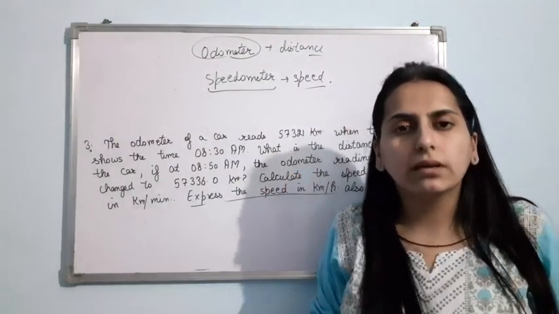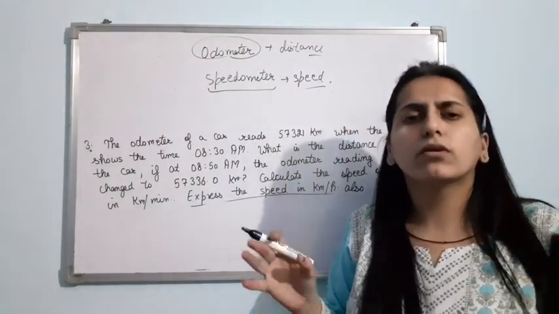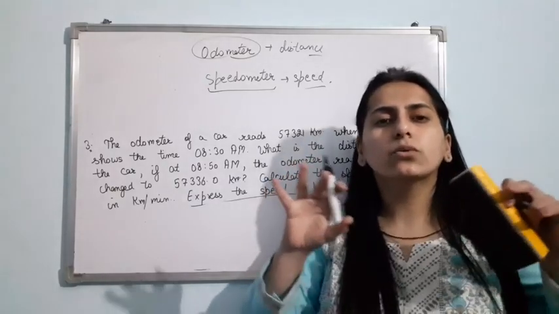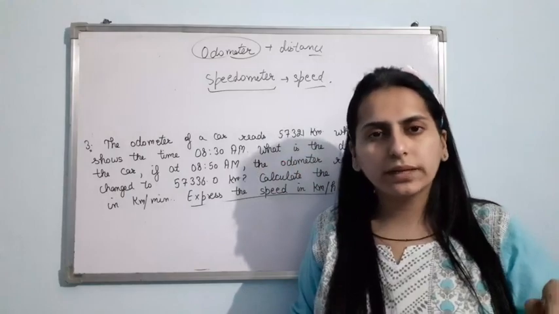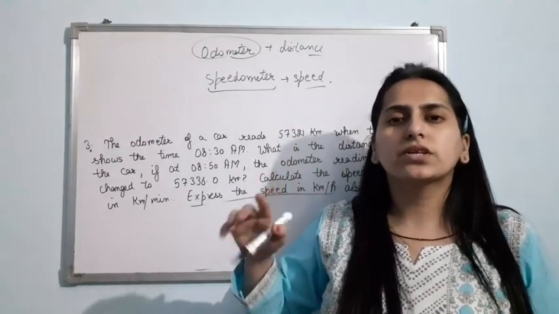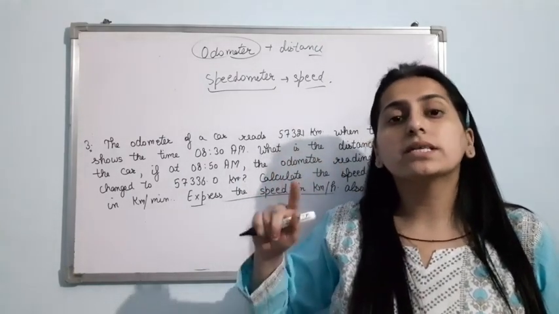So in your vehicle, in your car, bike, Activa or whatever, you can see that there are two instruments. One is used to measure the distance, that is known as odometer, and the second one is used to measure the speed, that one is known as speedometer.